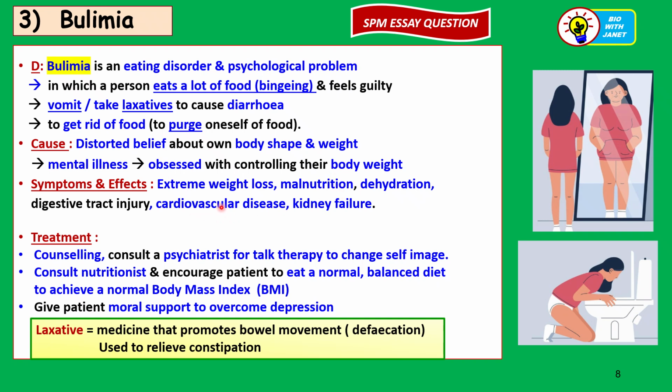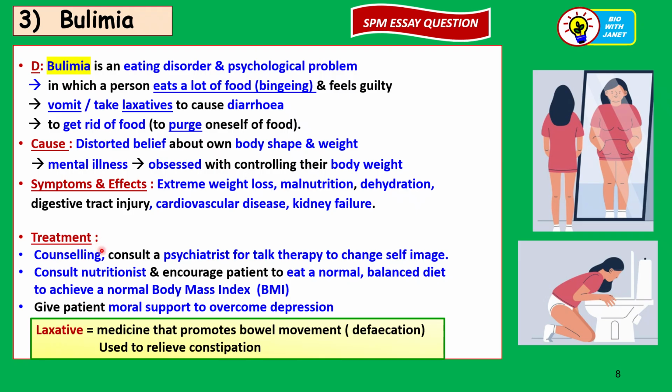So, symptoms and effects: extreme weight loss, malnutrition due to lack of nutrients, because they vomit out the food most of the time or pass out the food. And then dehydration will occur because they are vomiting or they're having diarrhea, so they lose a lot of fluids. Digestive tract injury, cardiovascular disease, diseases of the heart and the arteries, and then kidney failure.